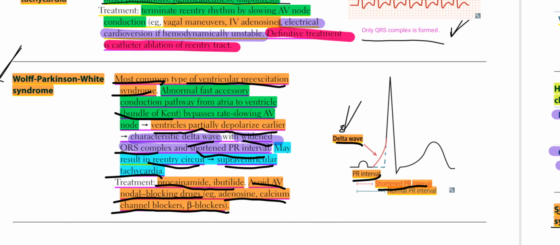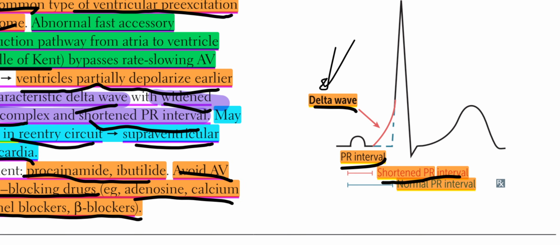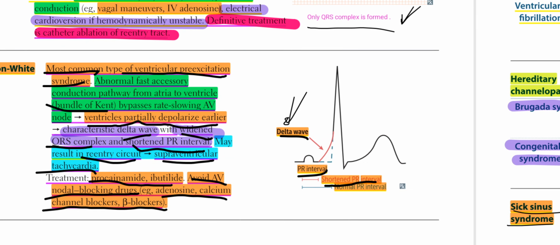The treatment is procainamide and ibutilide, and avoid AV nodal blocking drugs, for example, adenosine, calcium channel blockers, and beta blockers. So we have a delta wave, and the PR interval is short while the QRS complex is widened.